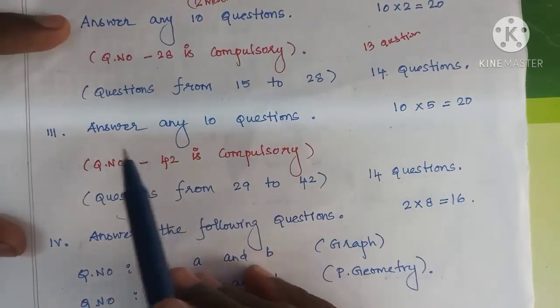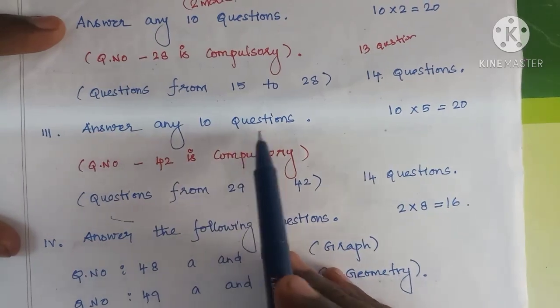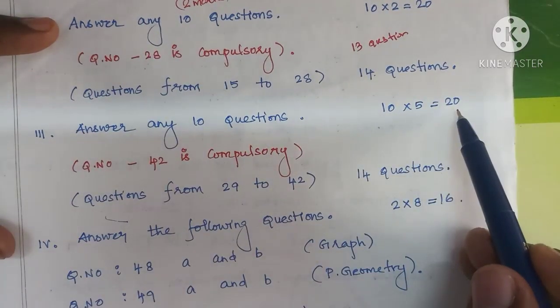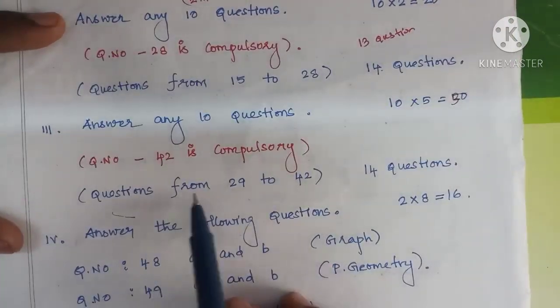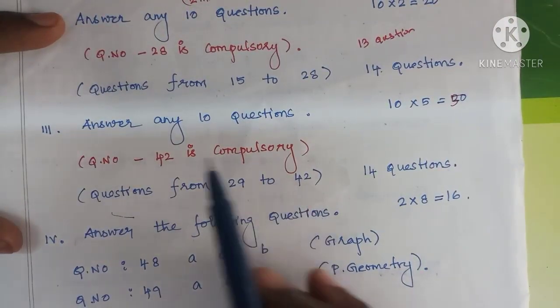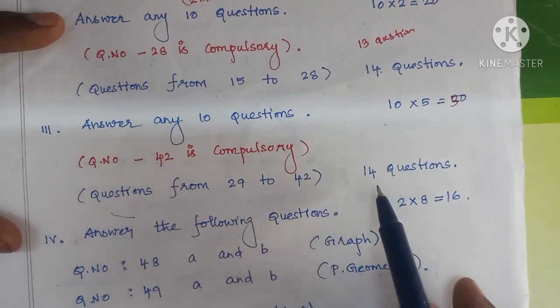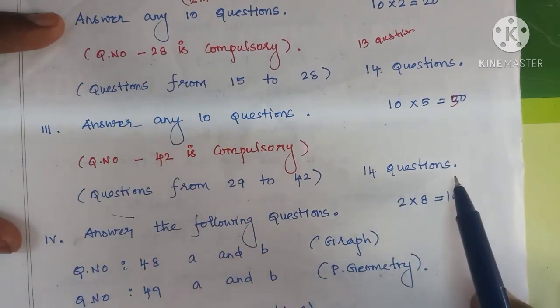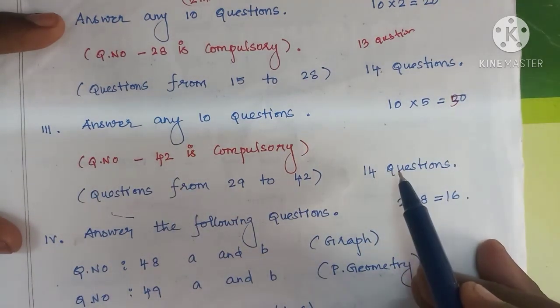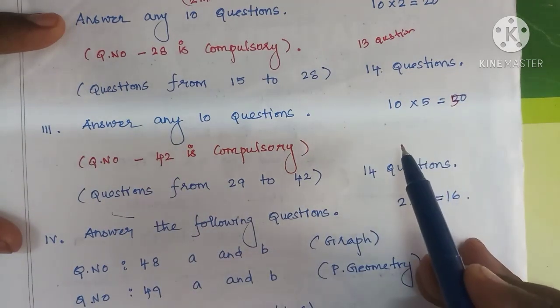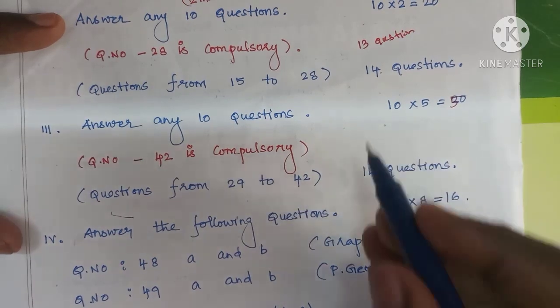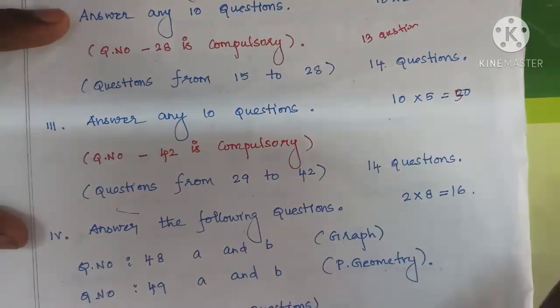Like 5 mark questions, answer any 10 questions. 10 into 5 is equal to 50. Questions from 29 to 42. Question number 42 is compulsory. So the total number of questions is 14. If we set aside the compulsory question, the remaining 13 questions are there. Out of 13 you have to select any 9. So here also there are 4 questions for choice.